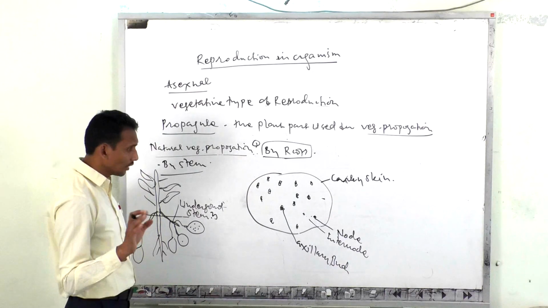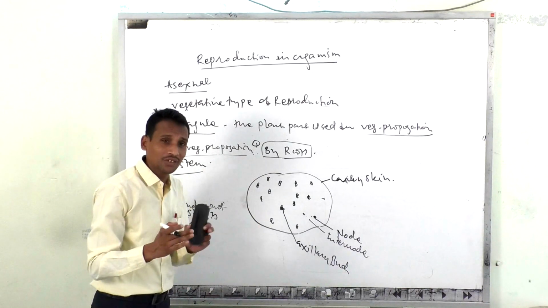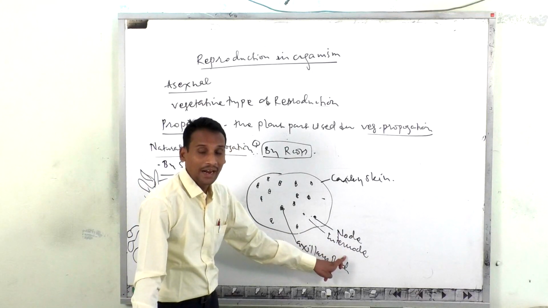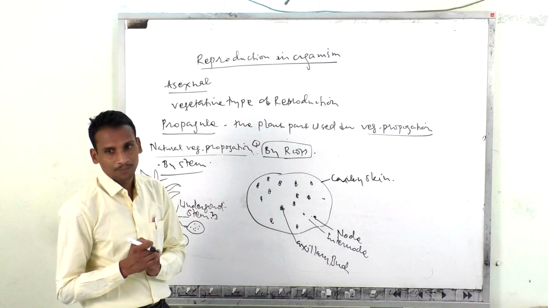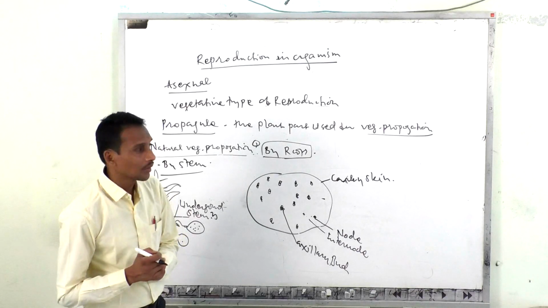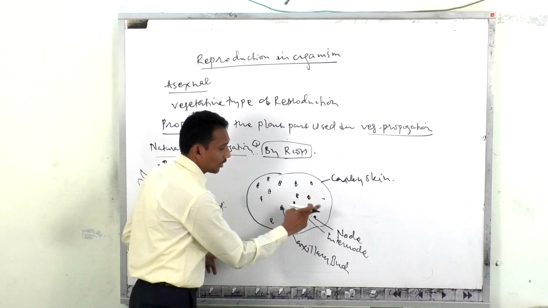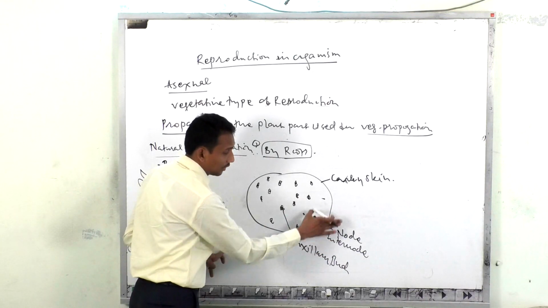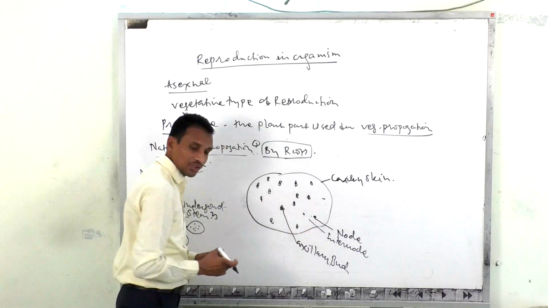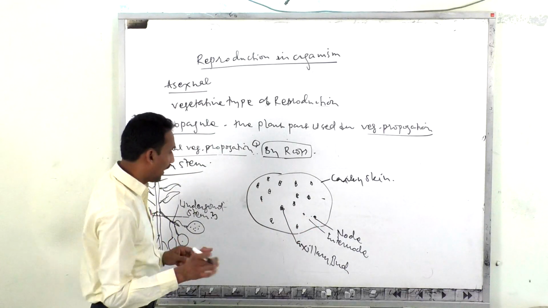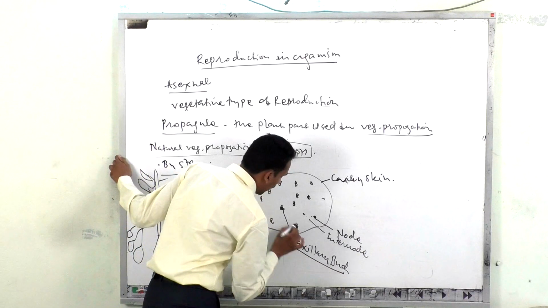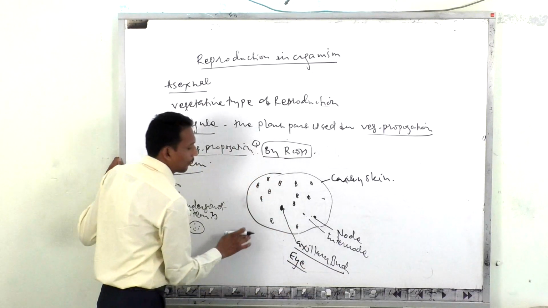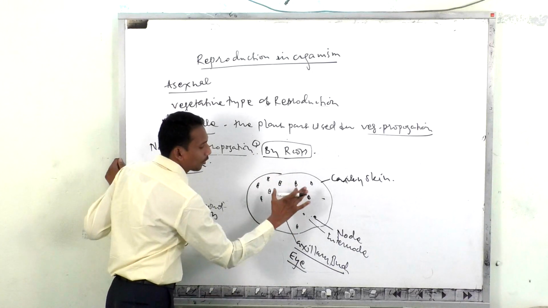Axillary bud. Here it is a modified stem. How can we say that it is a stem? It possesses nodes and internodes, and leaves are also present. Because of the presence of leaves, nodes, internodes and axillary buds, this underground plant portion is nothing but a modified stem, and the axillary bud along with the node is called an eye. Many such eyes are present on the potato.